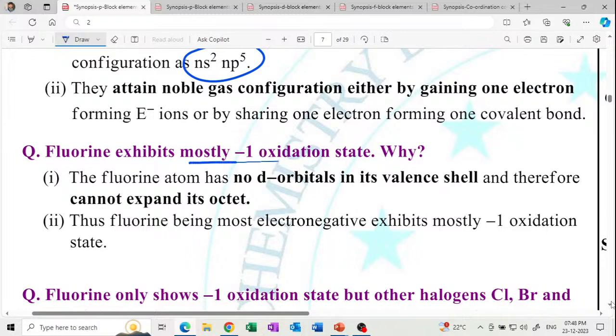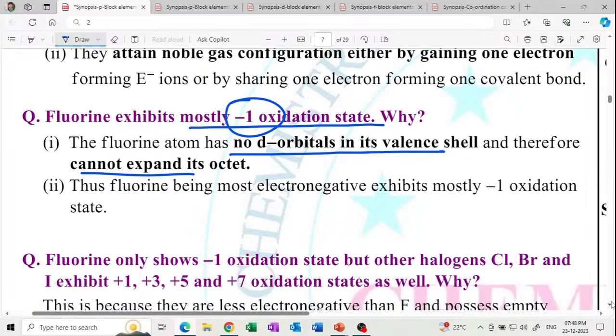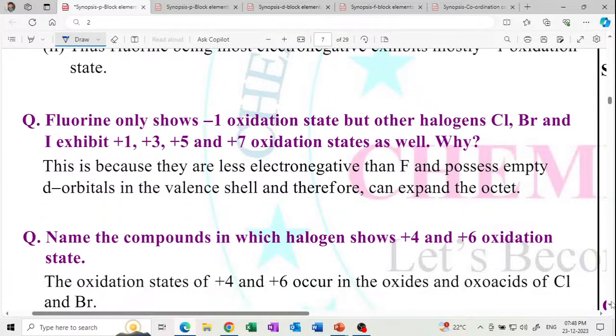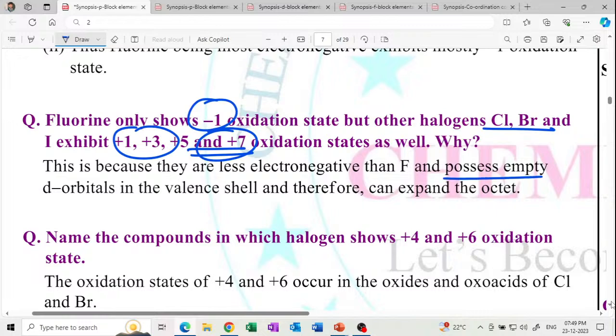Fluorine exhibits mostly the -1 oxidation state, because there is no d orbital in the valence shell. It cannot expand its octet because of the absence of d orbital. Fluorine shows -1, but the others show +1, +3, +5, +7 because of the presence of empty d orbitals.